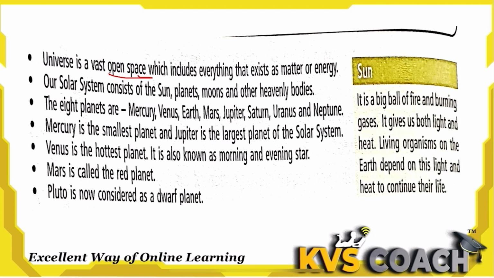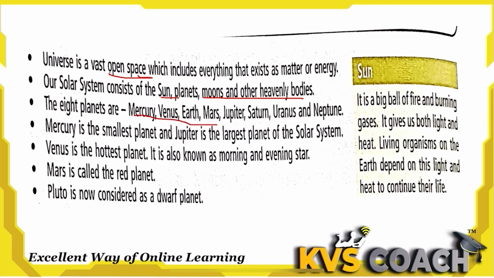Universe is a vast open space which includes everything that exists, matter or energy. This is called space. Our Earth is also in space. Space is a vast open space where all the planets exist. Our solar system consists of the sun, planets, moon and other heavenly bodies. The main source of energy is the sun, and the planets revolve around the sun. Moon is also included, and some other heavenly bodies.